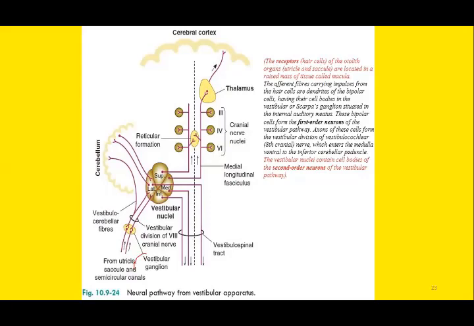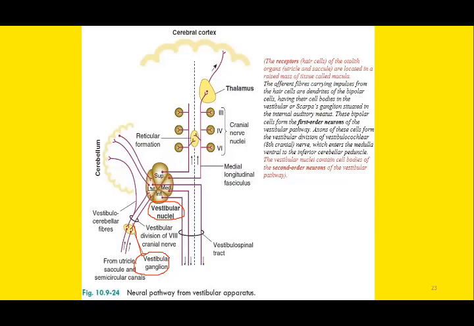From the vestibular ganglion, the fibers will travel upwards to the vestibular nuclei, and these are the four-part vestibular nucleus: the superior division, inferior division, medial division, and the lateral division or the lateral vestibular nuclei. So there are four vestibular nuclei: superior, inferior, medial, and lateral. The other name for lateral vestibular nucleus is Deiters' nucleus.